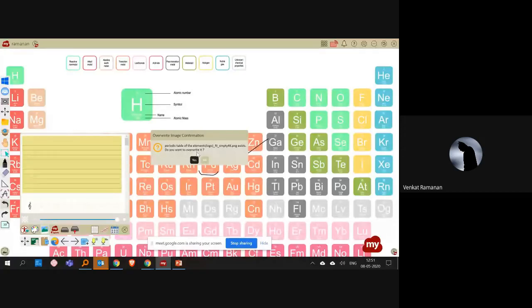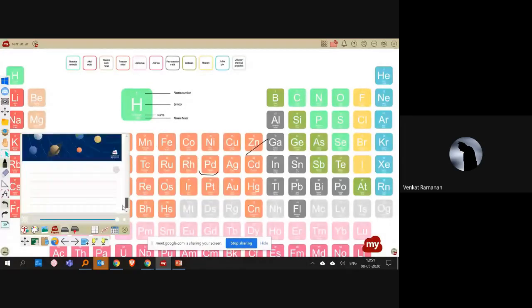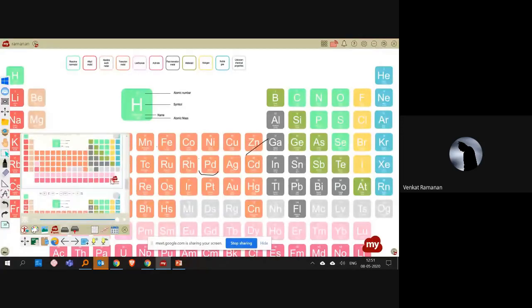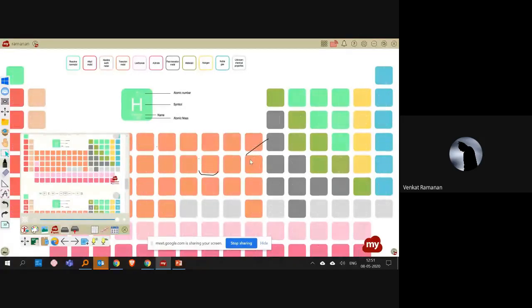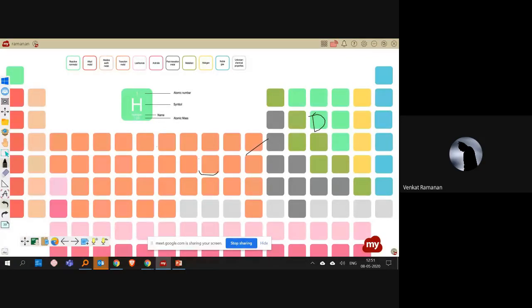So it'll ask you whether it's already available. Yes, I'm just writing, and then it gets integrated here. So here I've already got it. So I'm just applying. Now I can call all my students and then you fill what is the element here, what is atomic number. Similarly, I can have different classes.